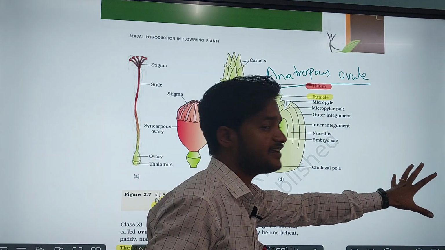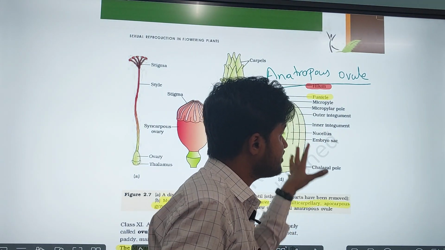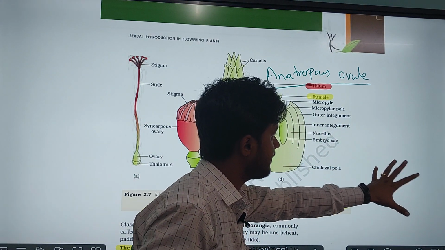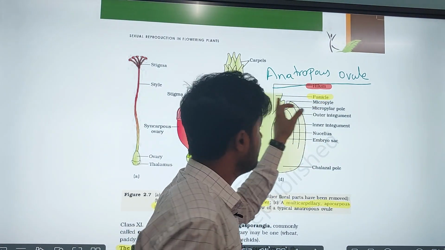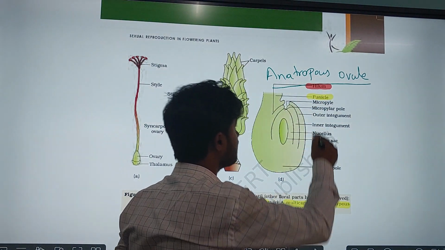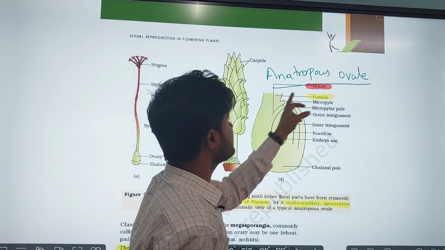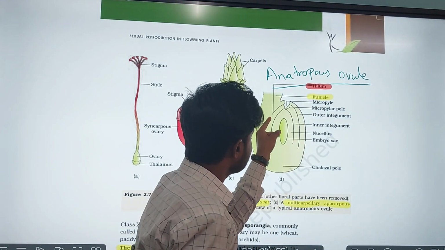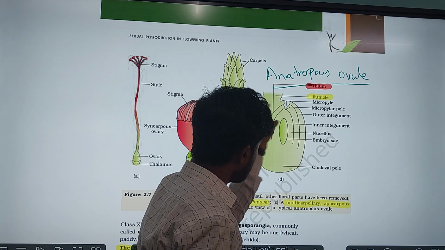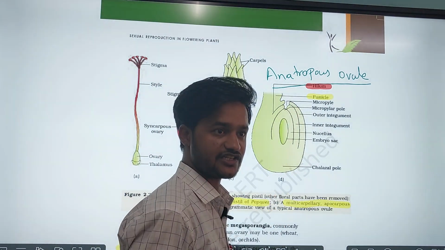the placenta. So my megasporangium is attached to the placenta by means of a stalk, that is called the funicle. The funicle fuses with the ovule body, and that region is called the hilum. Hilum is the junction between the funicle and the ovule body. Okay, you just remember that.